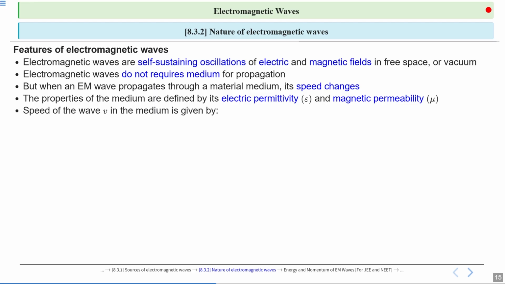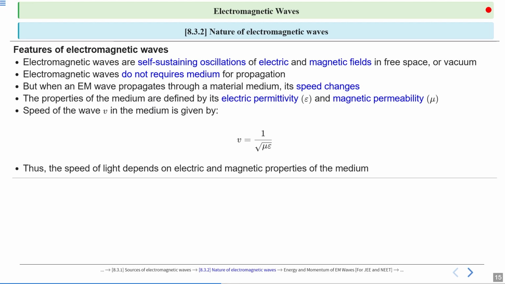So the speed of the wave V in the medium will change, it will become V instead of C. So V is given by V equal to 1 by root mu epsilon. So mu naught and epsilon naught were the permittivity and permeability in free space. If the wave is entering any medium, then this mu naught will become mu and epsilon naught will become epsilon. Okay, so this is the speed of the wave in the medium. So the speed of light depends on the electrical and magnetic properties of the medium.